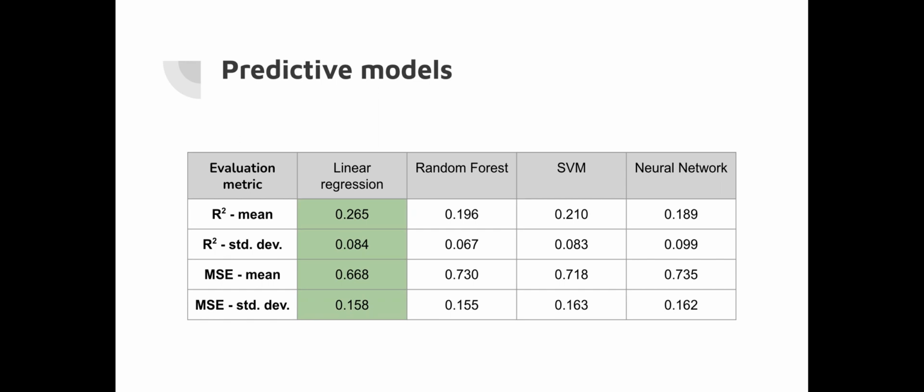This table shows a summary of the performance for each model. As we were forecasting 12 different target columns, we aggregated the results in average and standard deviation for both R-square and mean squared error. The R-square ranged from 0.189 to 0.265, and the average mean squared error ranged from 0.668 to 0.735. It's clear here that linear regression had the best performance out of the four. In the next slide, we'll go into details for each target column.